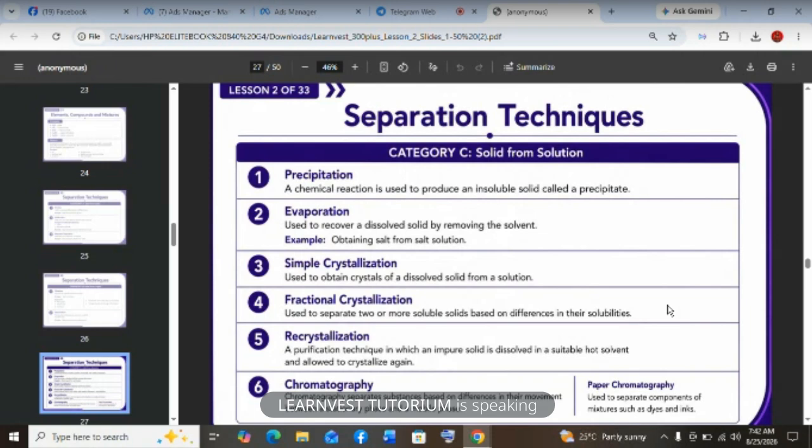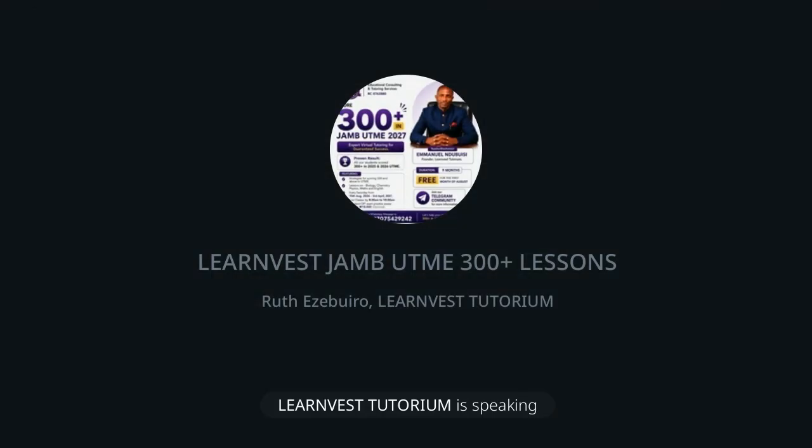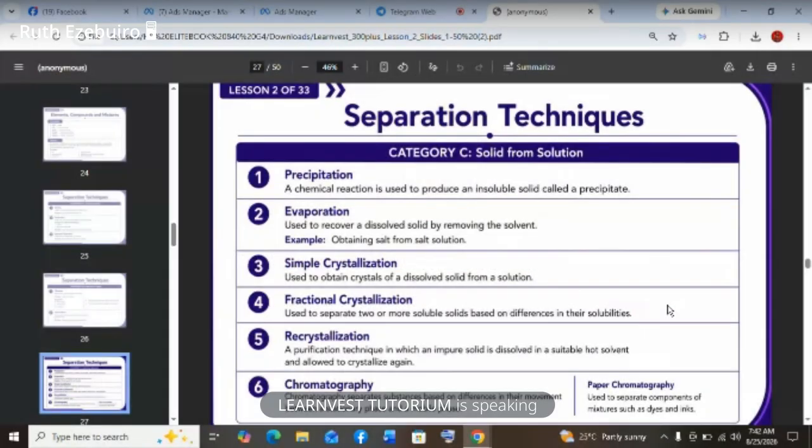Then column chromatography is just an advanced form of chromatography. So this one is a more advanced technique for separating very complicated mixture. But it's the same thing with chromatography. So chromatography is based on RF value, retention factor. And how do you calculate RF value? The distance moved by the solute or the spot divided by the distance moved by the solvent. So that's how you calculate it in case you see it in an exam.